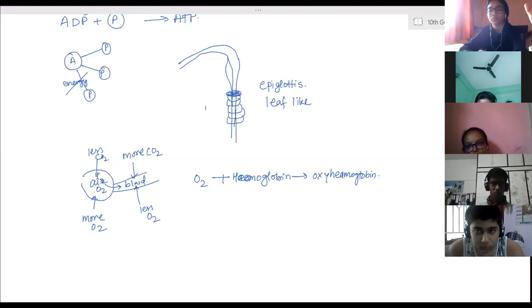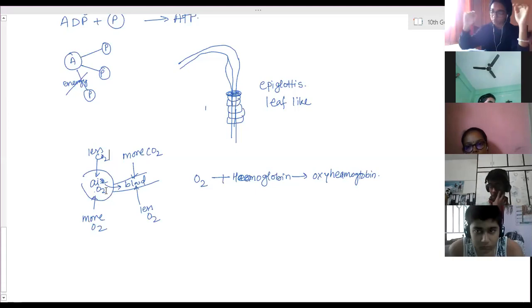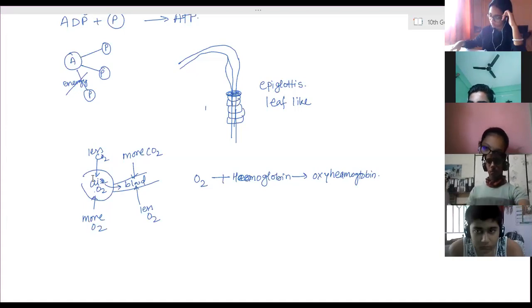It is a continuous process, because whenever we exhale, even to a large amount, some amount of air will always be present in the alveoli. That amount of air is called residual volume. Residual volume ensures continuous supply of oxygen and gives time for the exchange of oxygen and carbon dioxide.